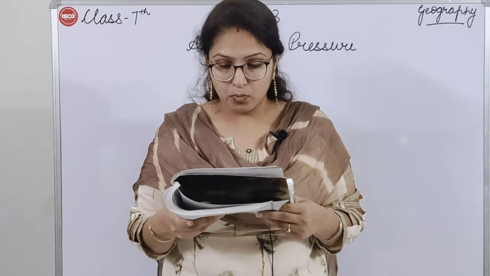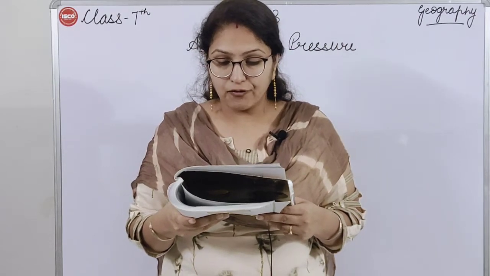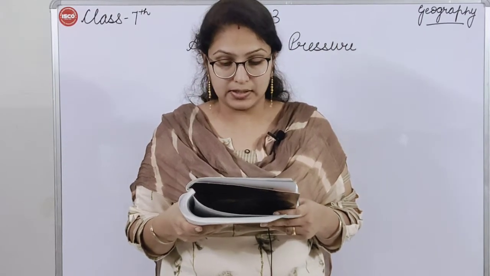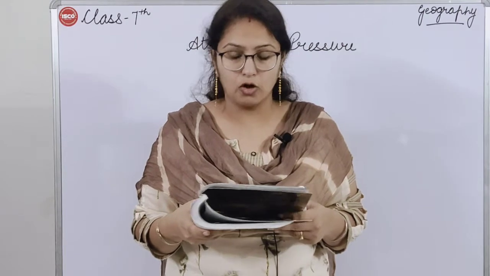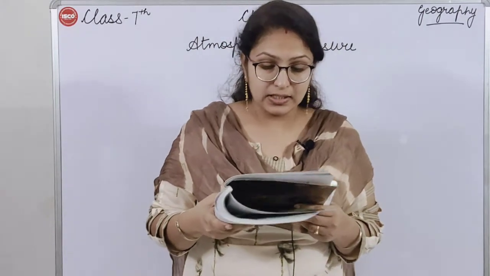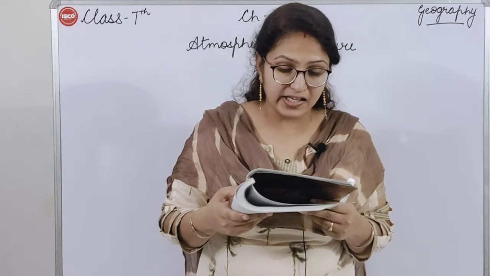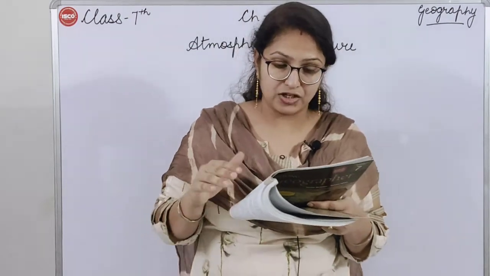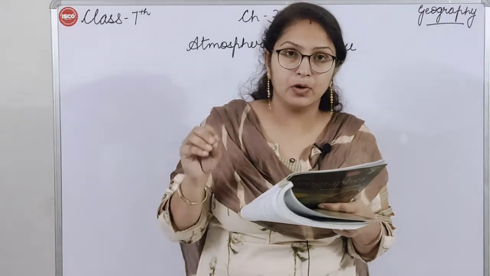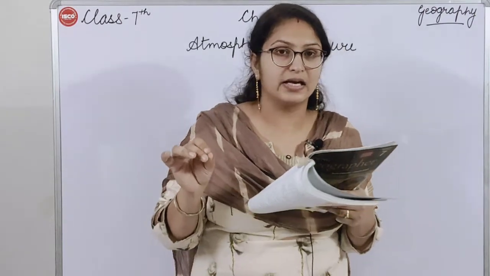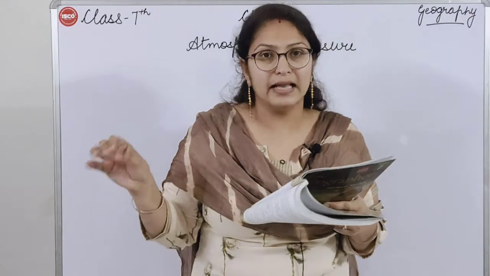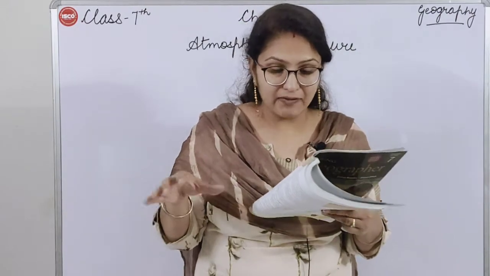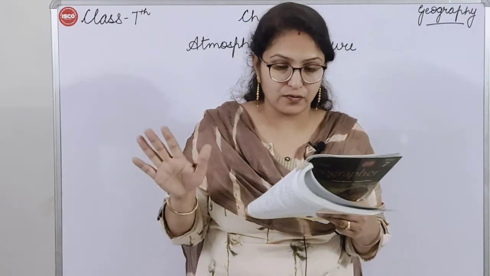The Earth's atmosphere presses with the force of about 1.03 kilogram per square centimeter at sea level, means at the level of the sea, the surface of the sea.